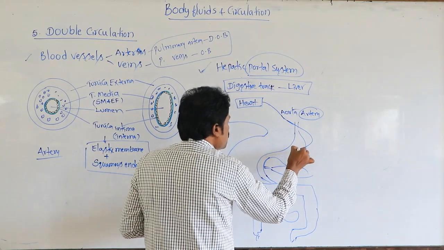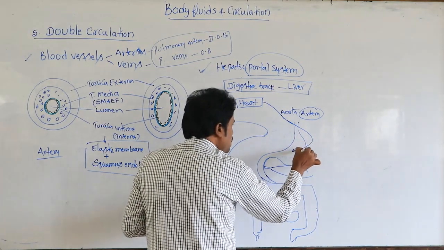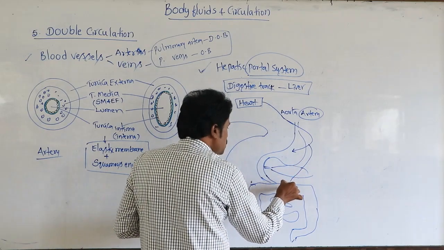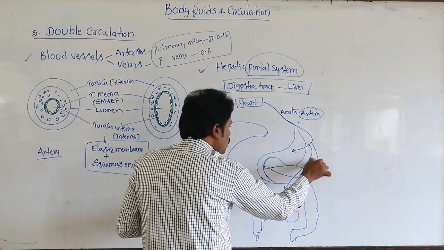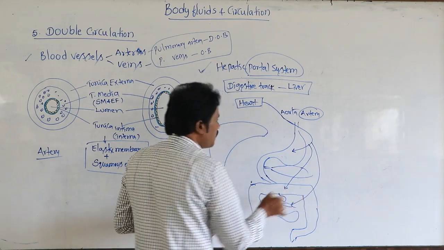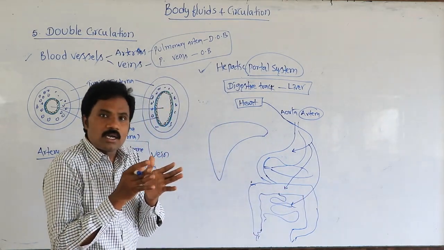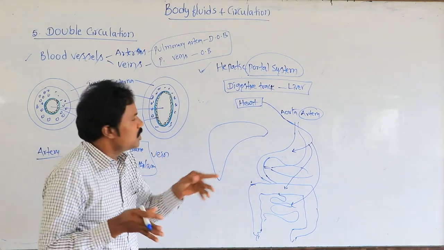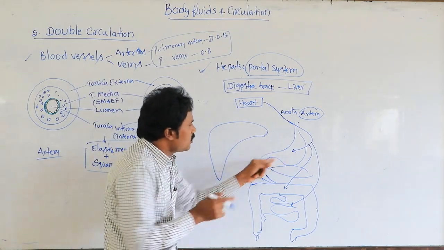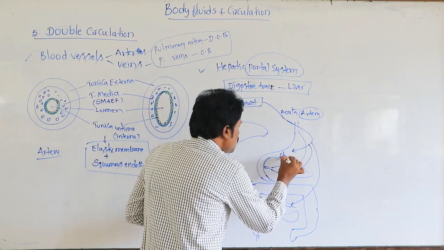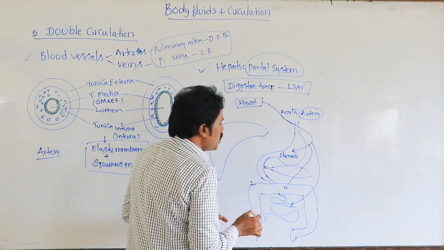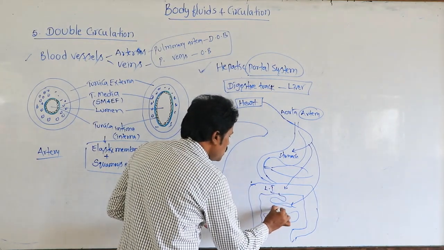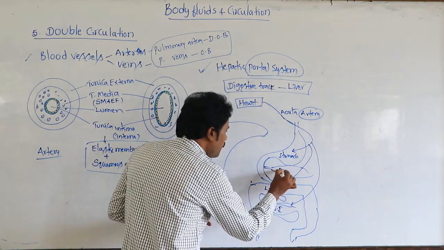One among these arterioles is related to the stomach, another arteriole to the large intestine, another to the small intestine. So this artery distributes different types of arterioles. One arteriole is related to the stomach. This is the stomach-related arteriole. This is the large intestine. This is the small intestine along with the pancreas.